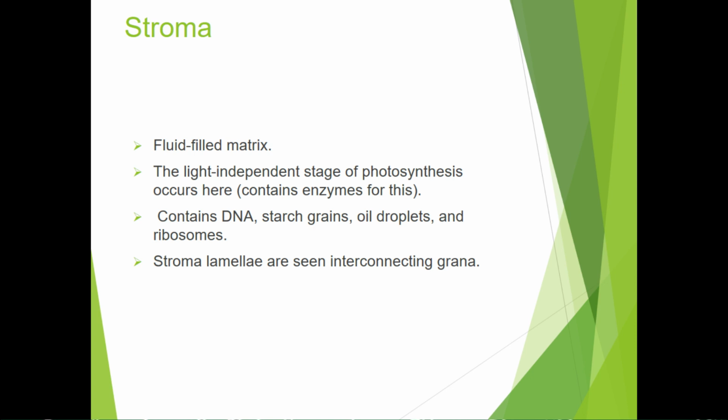The main important components present within the chloroplast are the stroma and the grana. The stroma is a fluid-filled matrix, and it is this region which is very important because the light-independent stage of photosynthesis occurs within this region, because the enzymes involved in the photosynthetic reaction are present within this site. And other than the enzymes, it also contains DNA, starch grains, oil droplets, ribosomes, etc. And the stroma lamellae are seen interconnecting the grana.